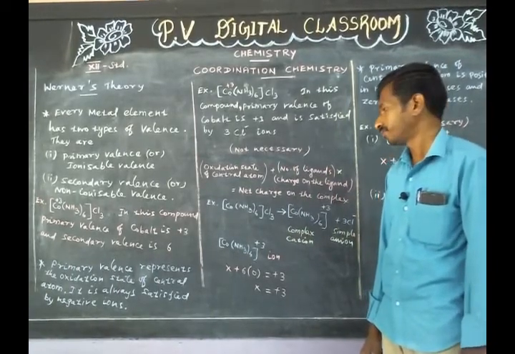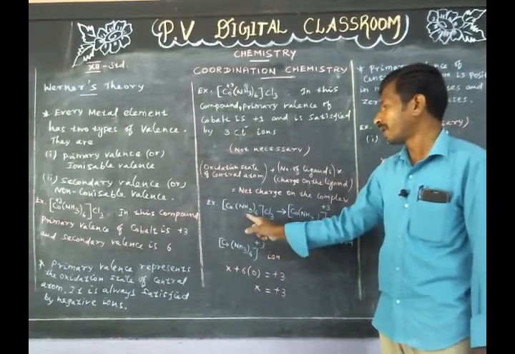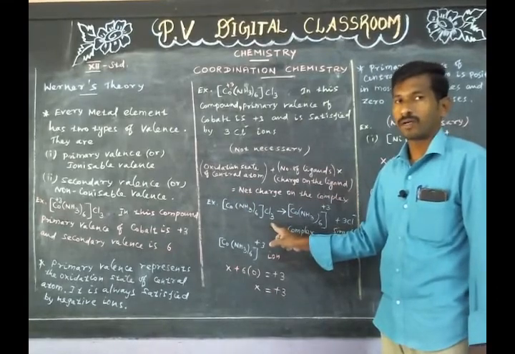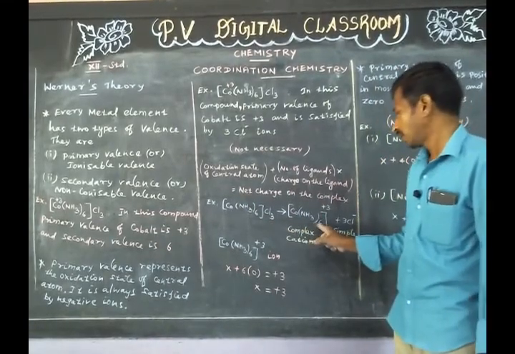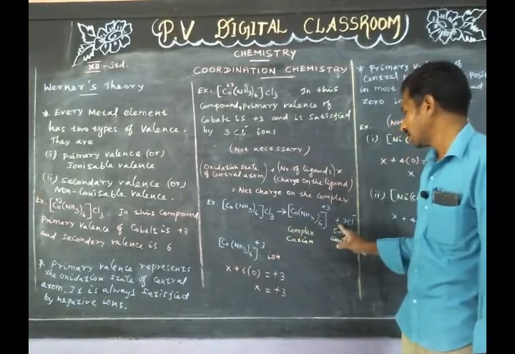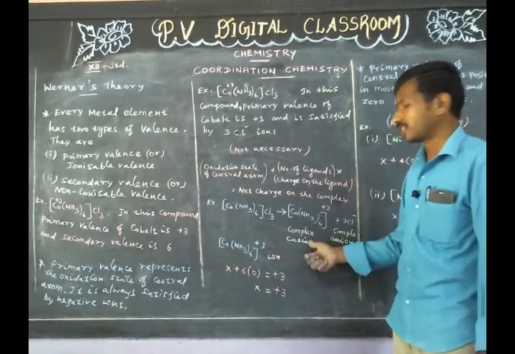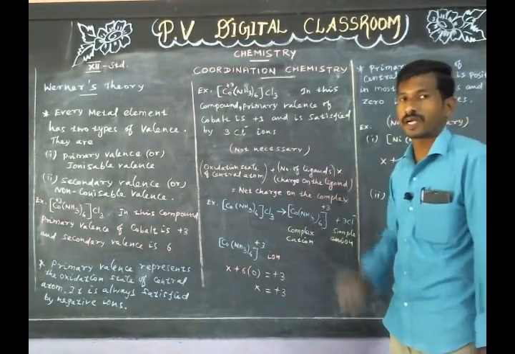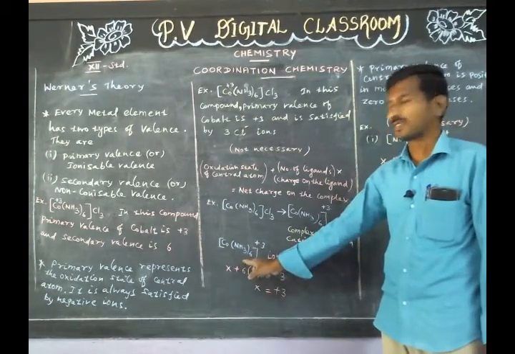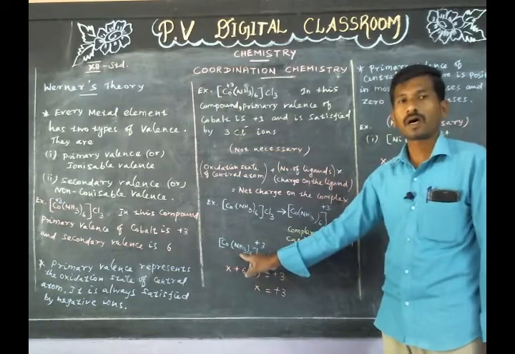Example, hexaamminecobalt(III) chloride dissociates into hexaamminecobalt(III) ion and Cl- ion. Let us consider this complex cation. In this complex, central atom is cobalt, ligand is ammonia.